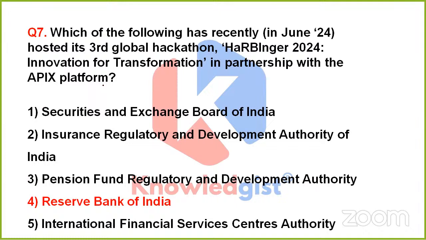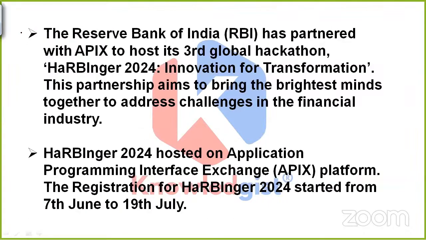Okay, so yes, this time the correct answer is option 4. That is Reserve Bank of India. So yes, friends, RBI has partnered with Epix to host its third global hackathon, which is Harbinger 2024. The full name is Innovation for Transformation. This whole partnership is between whom? Between Reserve Bank of India and Apex platform. This is aiming to bring the brightest minds together to address challenges in the financial industry.